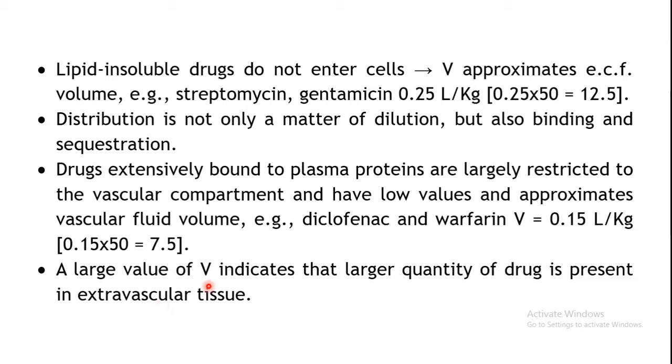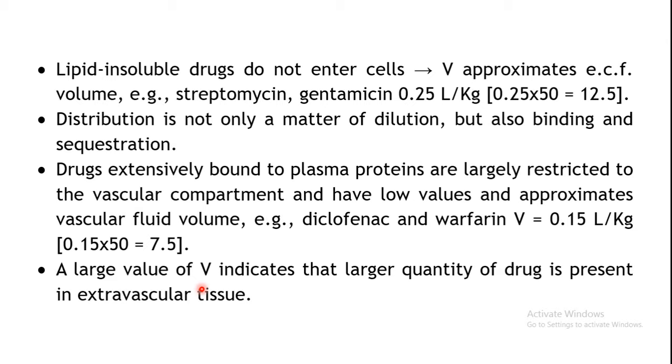Okay, now when will your volume of distribution have very large values? We know the formula: amount of drug administered by IV route divided by plasma concentration. So when will the volume of distribution have a very large value? When the value in the denominator is very low. So if the plasma concentration is very low, what will it do to the volume of distribution?